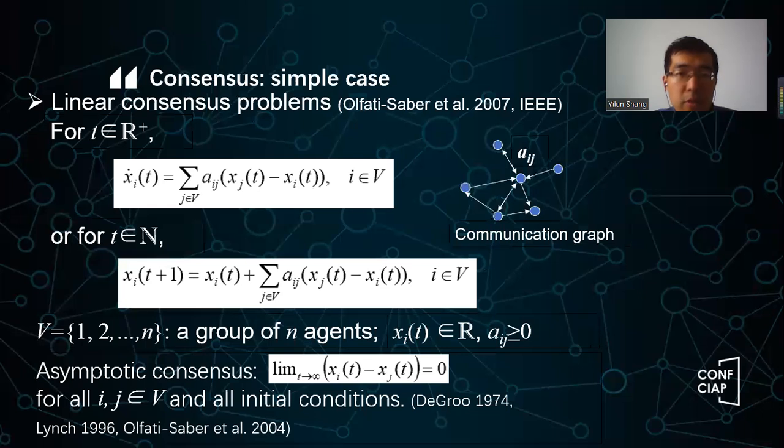So here, I will just first introduce the simplest case of the consensus system. This is a linear consensus problem. Okay, so in 2007. So here, I introduced both discrete system and the continuous system. So for a continuous system, you will see here, we have x_i dot t, right? So this is the derivative of the x. X is the status of a network, especially when you have a communication graph. So here you can see we have 1, 2, 3, 4, 5, 6 dots, right? 6 different nodes or 6 different vertices in a network.